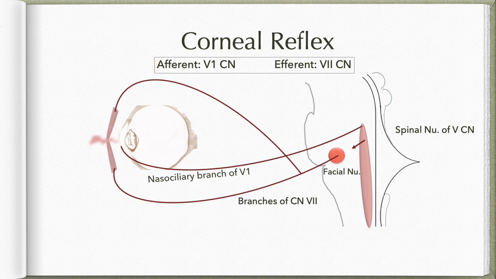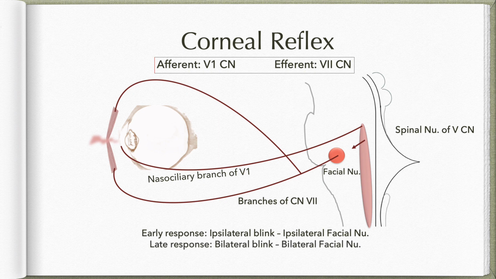It has multiple components, however. There is an early response wherein the minute you touch the cornea of a particular eye, there will be an ipsilateral blink. That is because from the spinal nucleus of the trigeminal nerve, the projection is to the ipsilateral facial nucleus. This will be followed by a late response which includes bilateral blink. That is, the information from the reticular formation will not only reach the facial nucleus of the same side, it will also reach the facial nucleus of the opposite side. So both eyelids will be blinking.